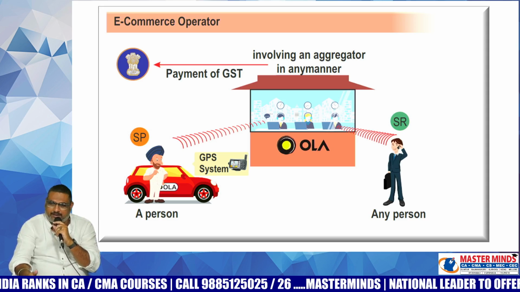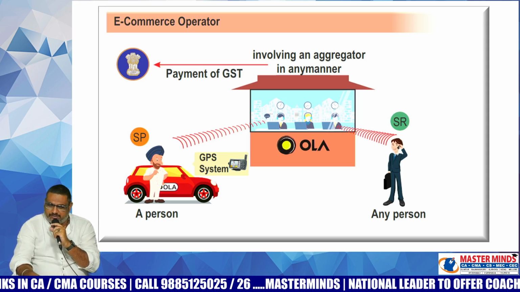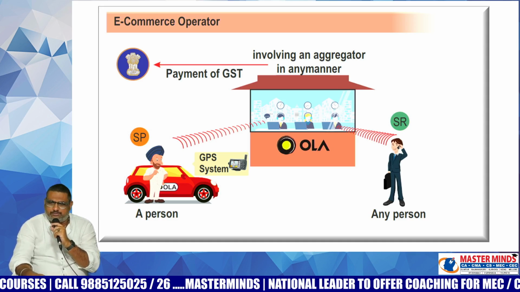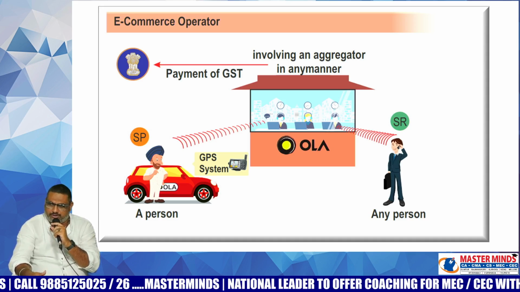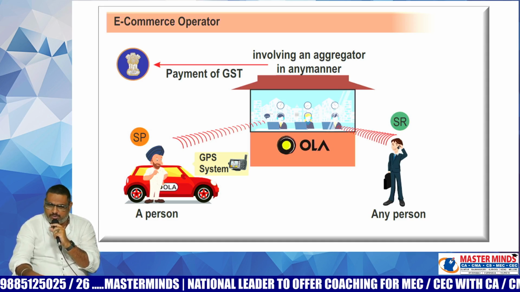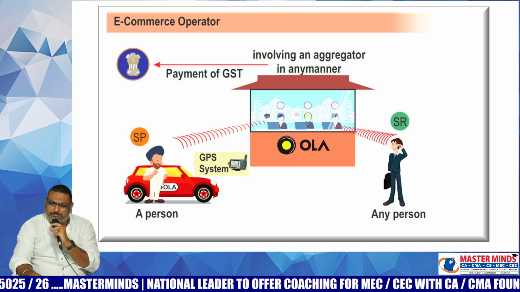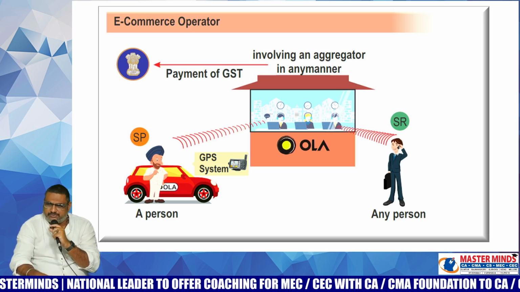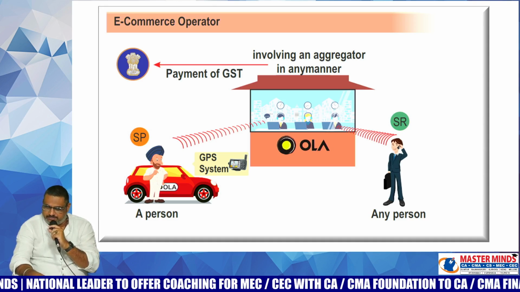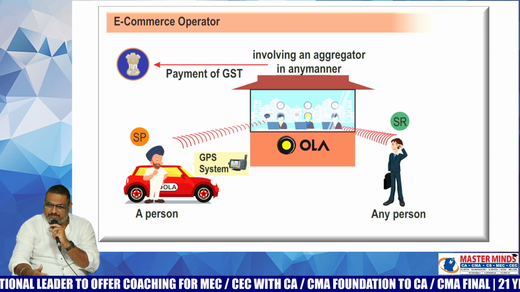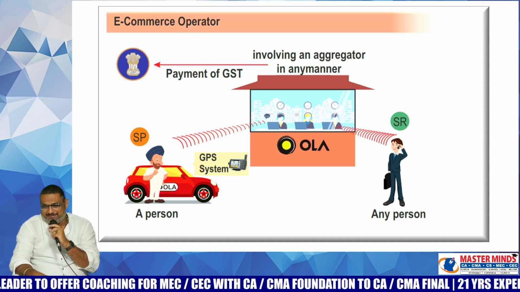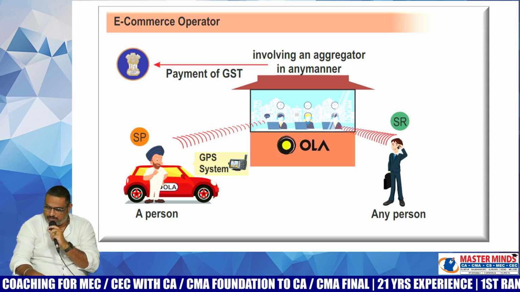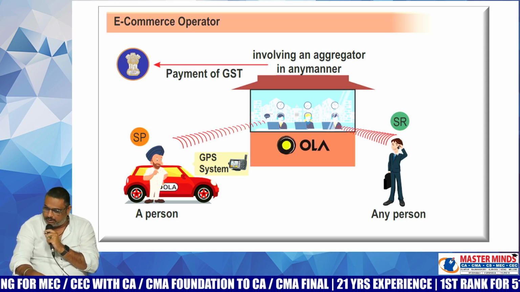ECO means an aggregator. The example for that is Ola. He is neither the driver nor the passenger, but brings both driver and passenger onto a common platform, either by using a mobile app or website. That particular person is known as ECO, e-commerce operator.